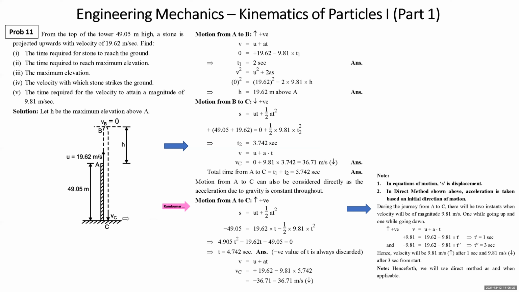You are taking upward positive. So S, displacement or position of C with respect to A, is minus 49.05. Why minus? You are taking upward positive and it is below A. Initial velocity is 19.62 into t minus half g t square. Acceleration is taken based on initial direction of motion. If you solve this quadratic equation, you get t is equal to 4.72 seconds.